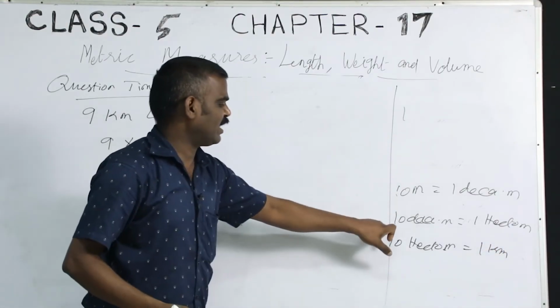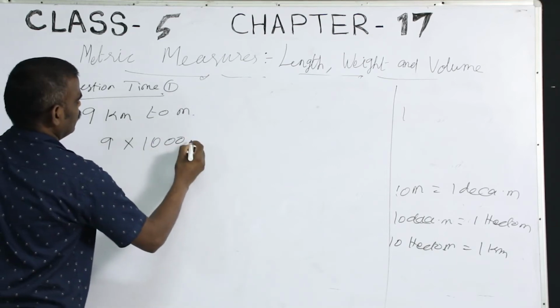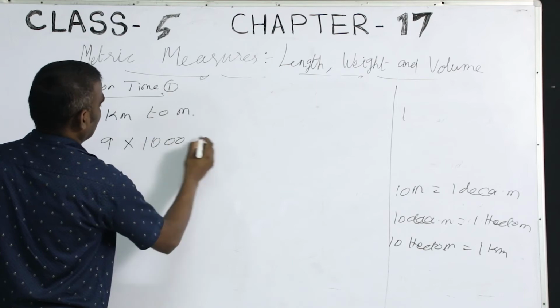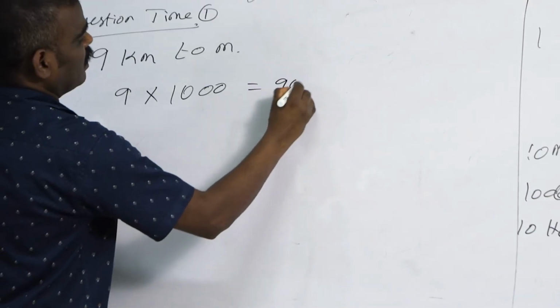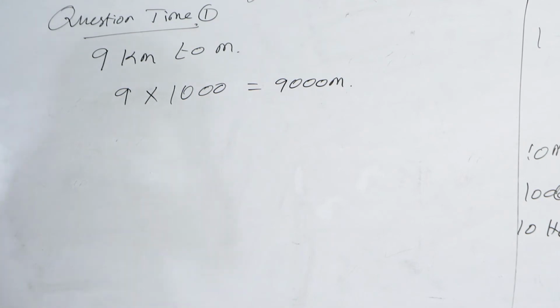So 10 into 10, 100, 100 into 10, thousand, right? Okay. Now how much? 9 into 1000, 9,000 meter. So 9 kilometers equal to how many meters? 9,000 meter.